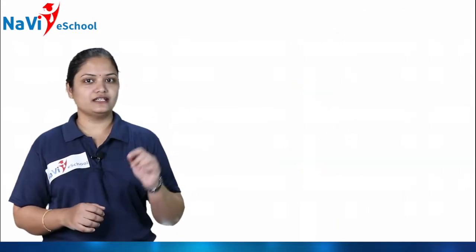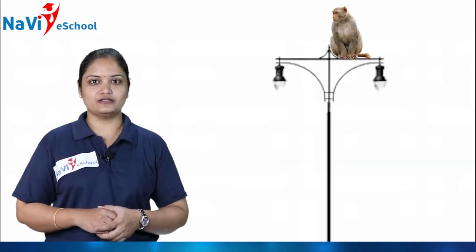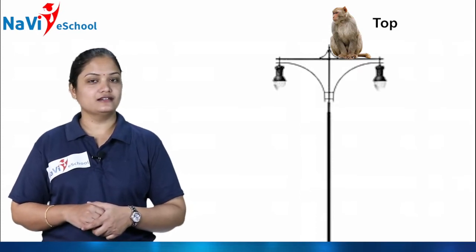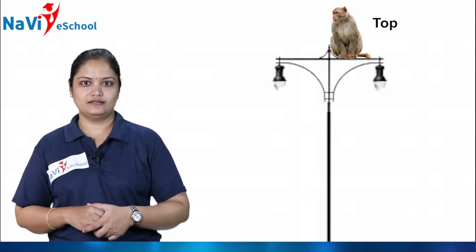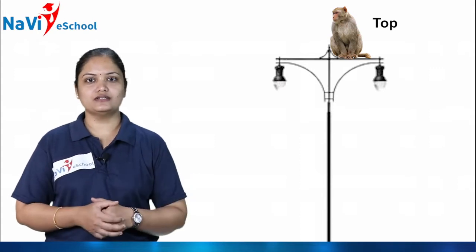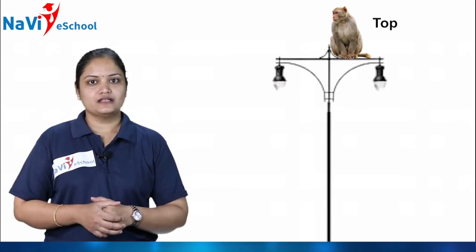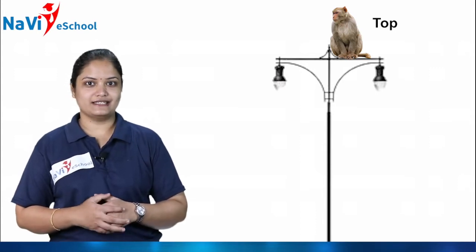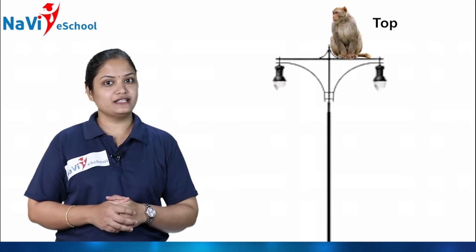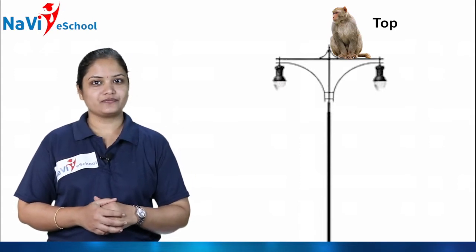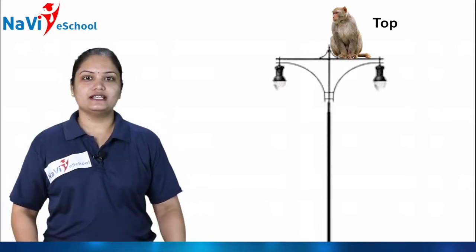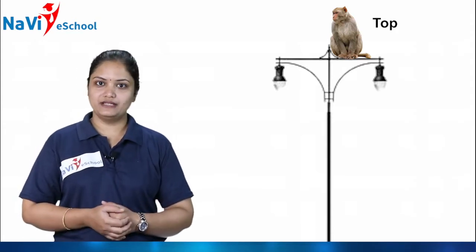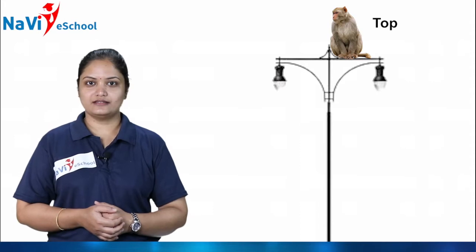Very good. Next, here I am showing you another picture. In that, what is it? It is a road lamp. You know this. You can see this one on your road. So what is there? Monkey is sitting, isn't it? Where is the monkey? Exactly. Where is it? It is on the top of that pillar, isn't it?